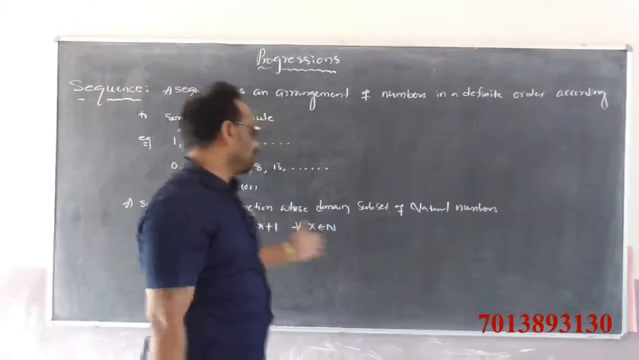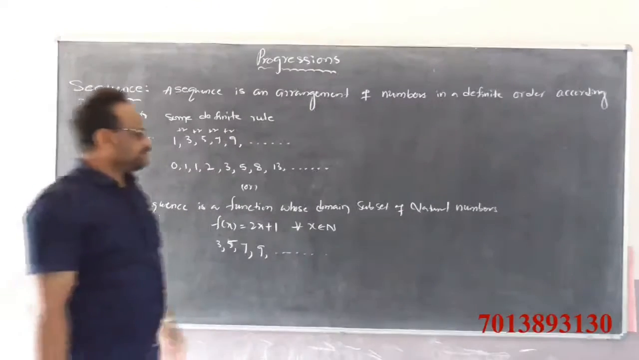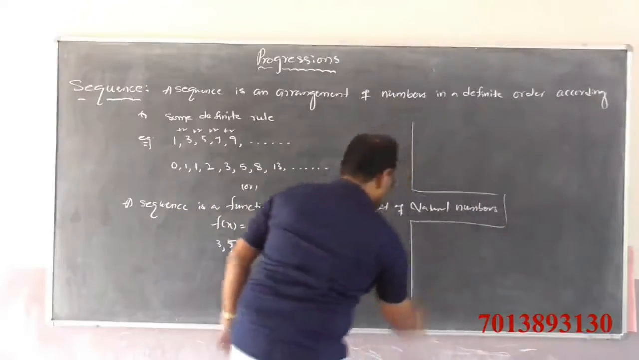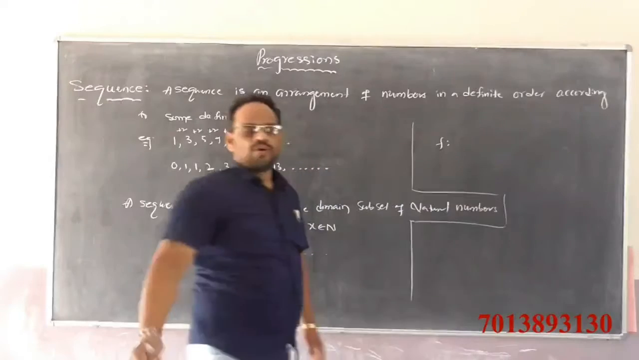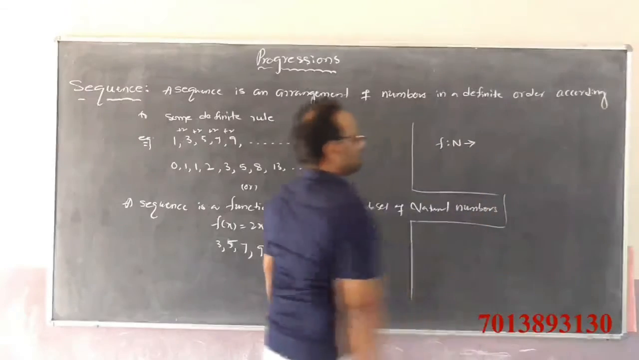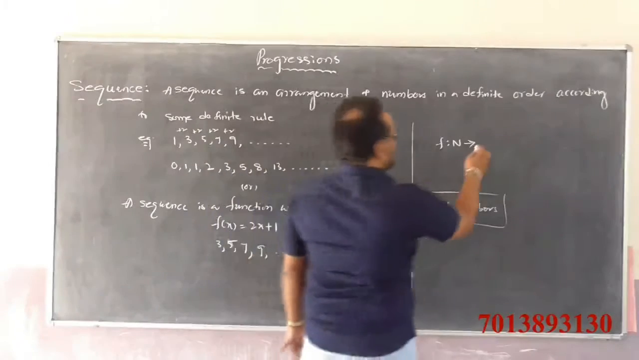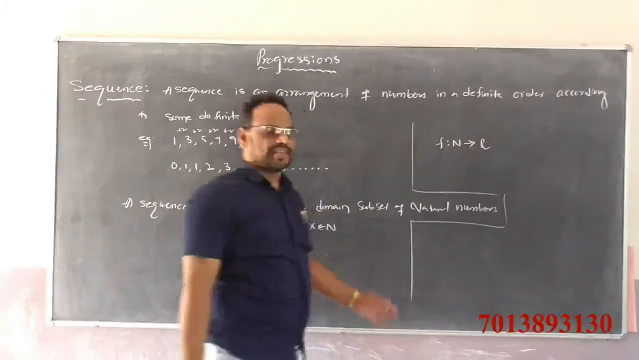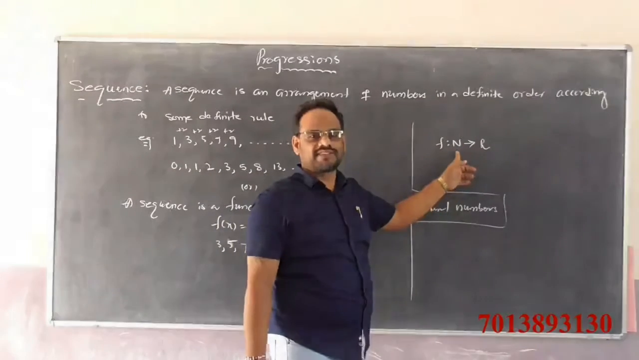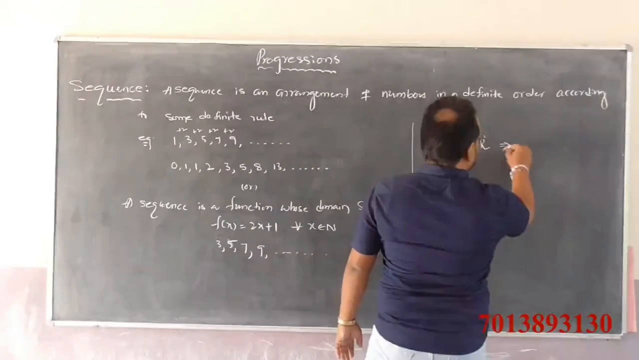A sequence is a function whose domain is a subset of natural numbers. So observe here: a sequence is a function whose domain is a subset of natural numbers, and whose range is a subset of real numbers. Then it is called a real sequence.